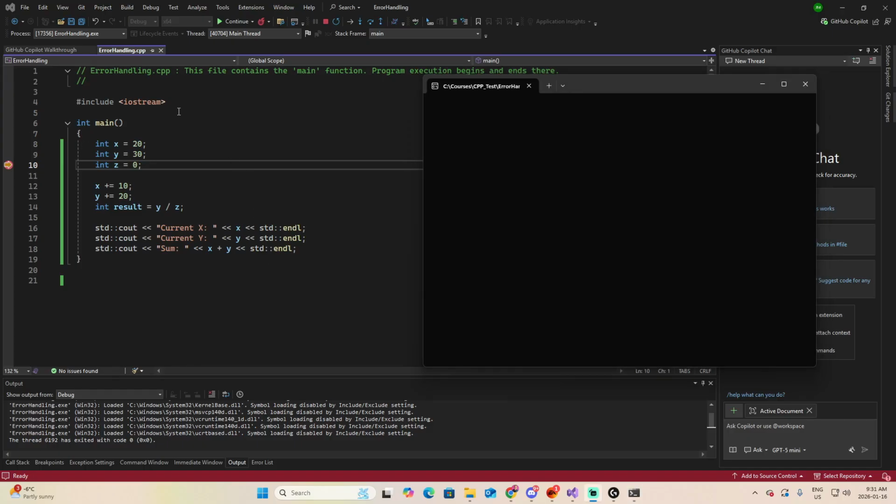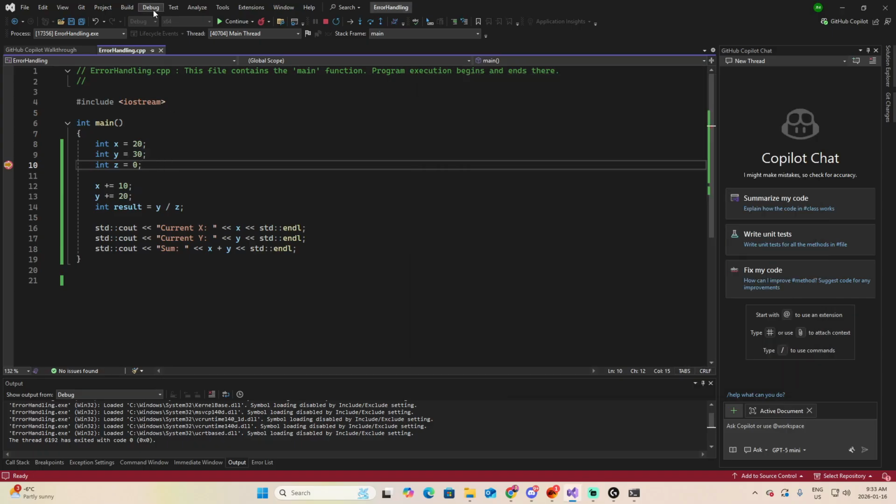Now we can start inspecting variables. You just have to move your mouse over any variable and you will see the current value. For example, x is 20, y is 20. But look, if I move forward, you will see that if I inspect the x here, it still has the value of 20. If I inspect the x here, it still has the value of 20. Why? Well, because the code has been executed until this point. We haven't added the 10 to the 20, which was the original value of x.